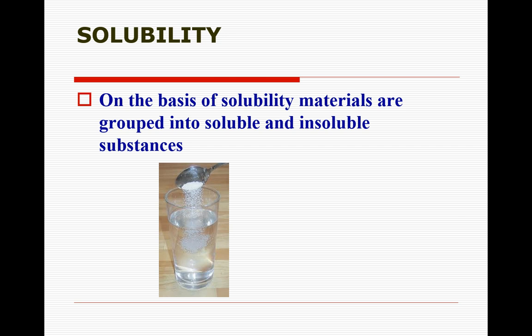So can you repeat that? What is meant by soluble substances? Very good. Yes. So soluble substances are those substances which will completely dissolve or mix in the water.